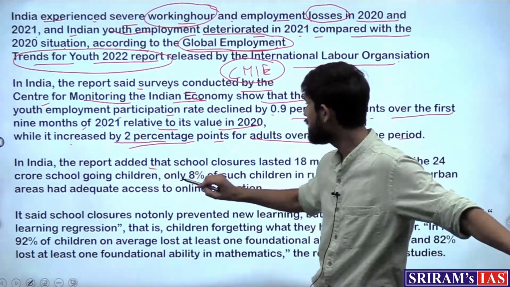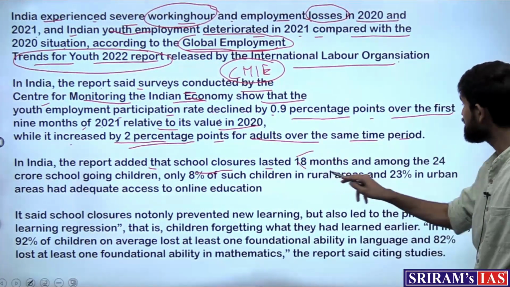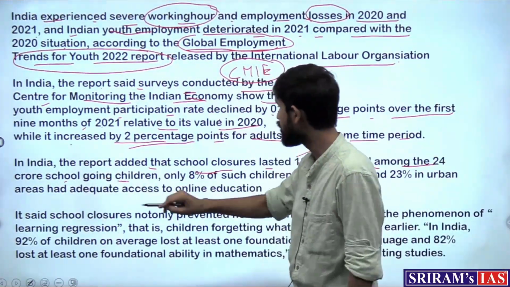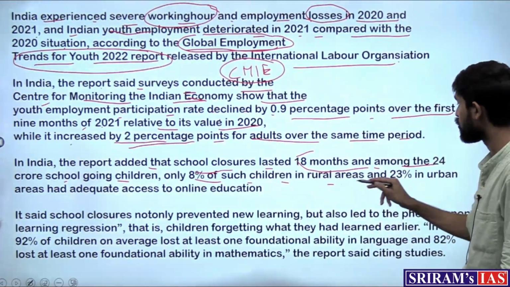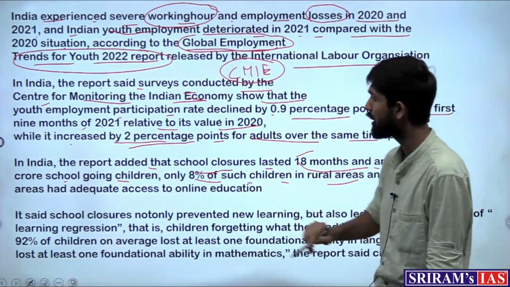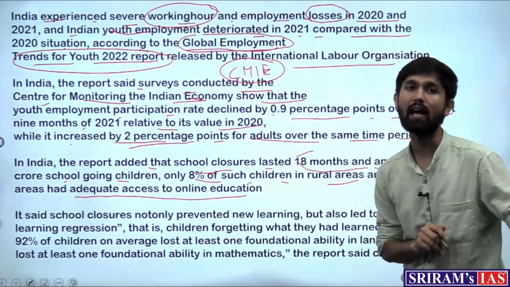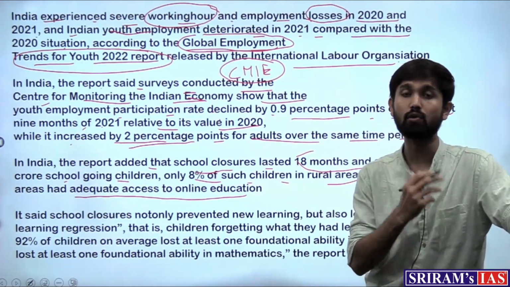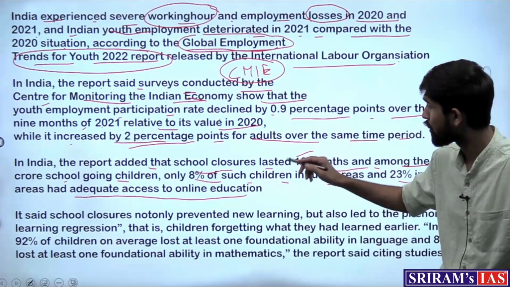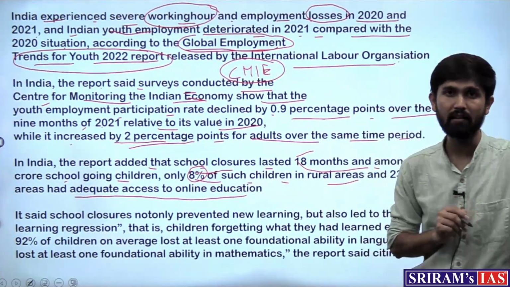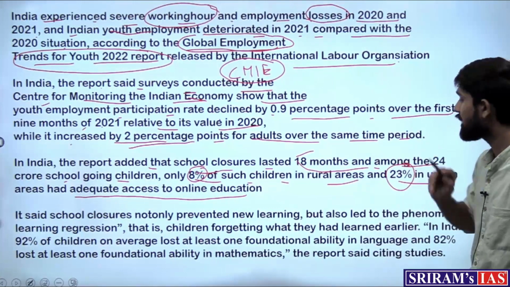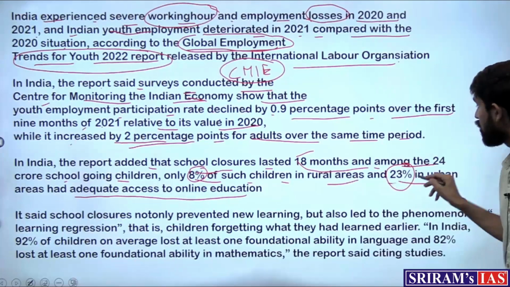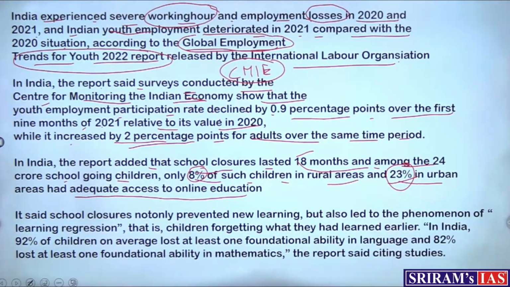So the report added that school closures, which lasted 18 months of the pandemic, nearly 2 years, affected 24 crore school going children, of whom only 8% in rural areas and 23% in urban areas had adequate access to online education. So the percentage of students who could access online education drastically decreased. In rural areas, only 8% of children had access to online education, and in urban areas, where we feel most students would have tablets and mobile phones, only 23% had access.